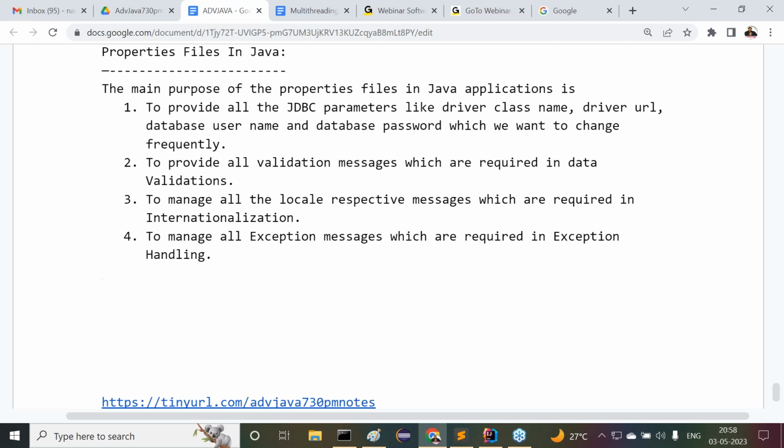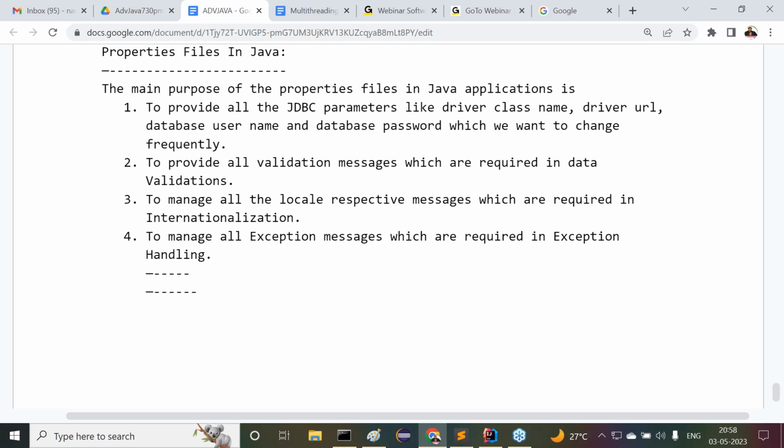To manage all these conversion messages which are required in data conversions, we require properties files, whatever it may be. Wherever we want to manage some data or messages in our application, there we are going to use properties files. This is exactly the meaning and the requirement of using properties files. Sir, all of you get my point or not?